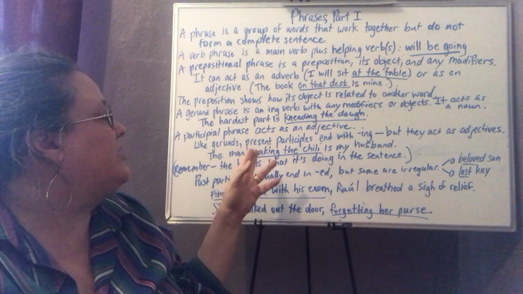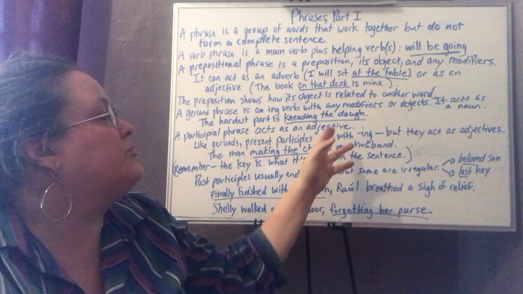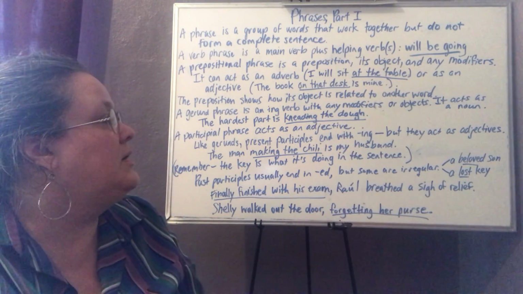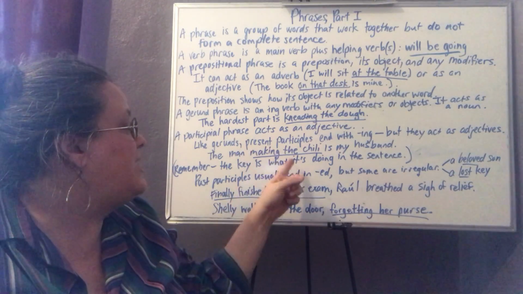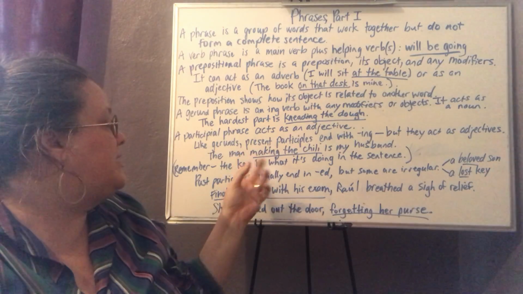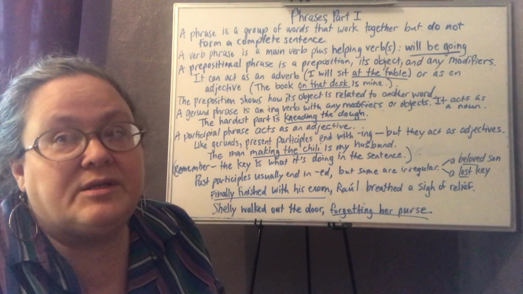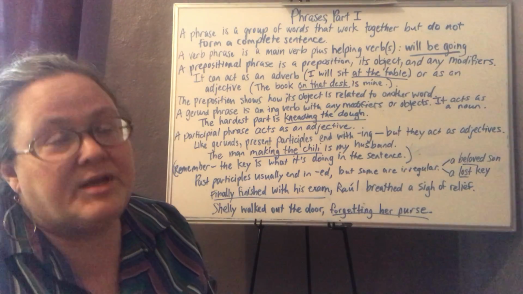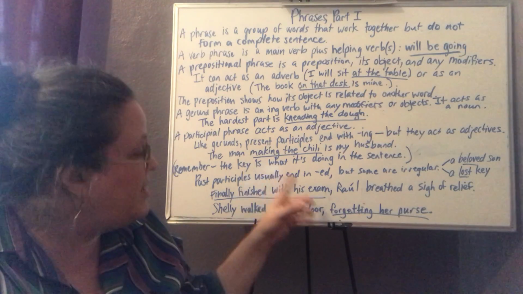A participial phrase acts like an adjective. Like gerunds, present participles end with ing, but they act as adjectives. So here we go. The man making the chili is my husband. My husband likes to make chili. Making the chili tells which man, the man making the chili. Not the man walking out the door, not the man singing, but the man making the chili.